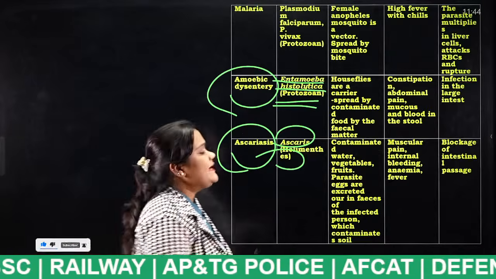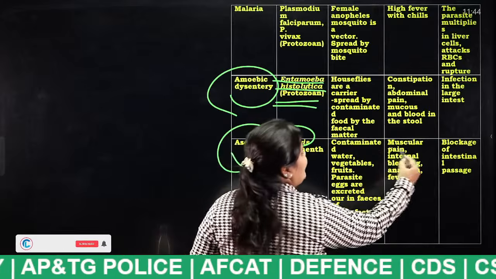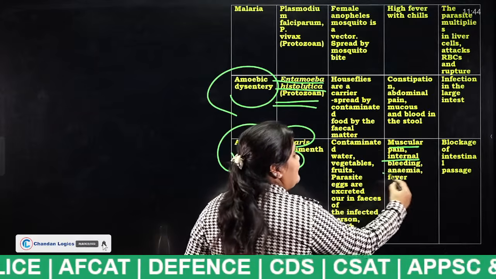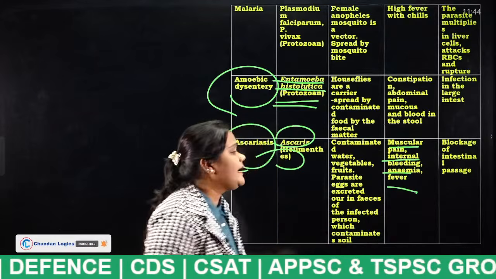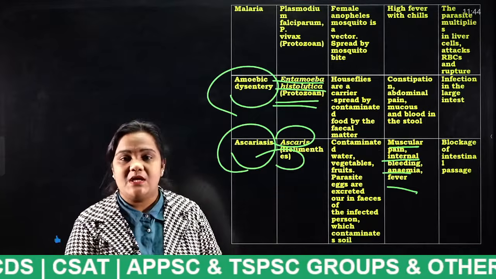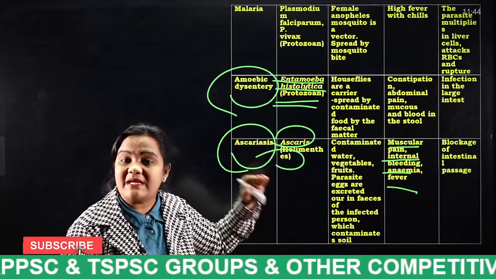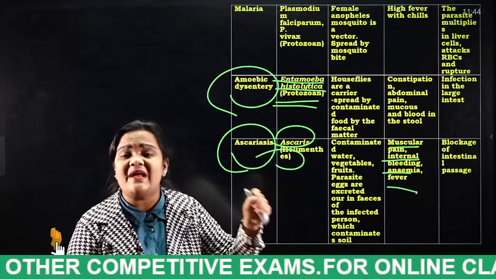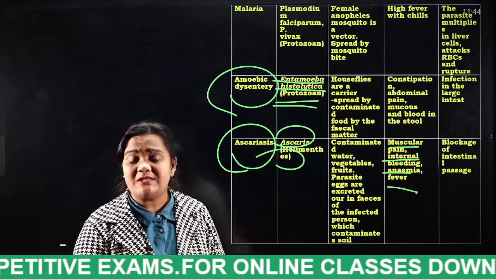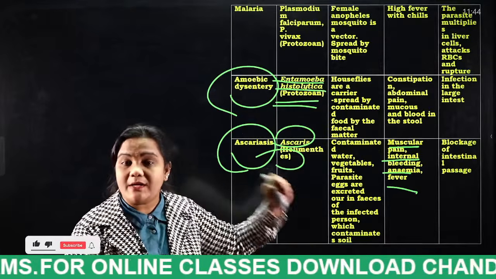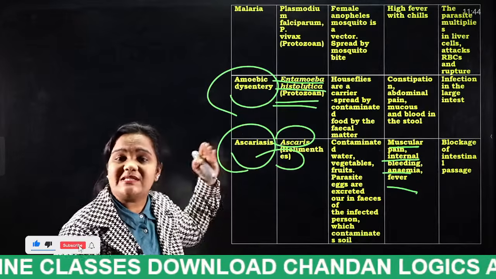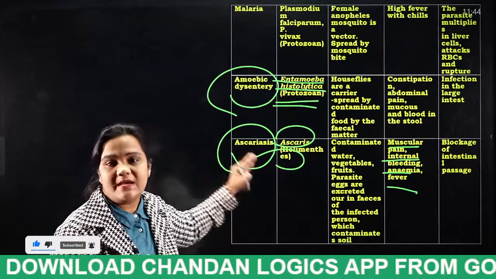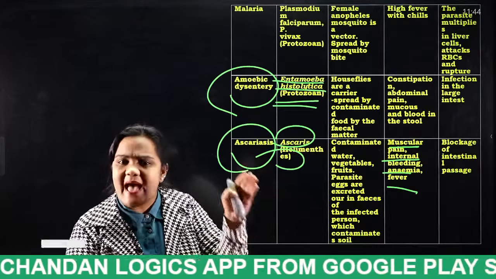Okay, so what are the symptoms actually? Muscular pain, internal bleeding, anemia, fever, and blockage of intestinal passage. So these are the symptoms if a person is infected with ascariasis. Okay, each and everything is very important, students. If you get a question paper from moderate to difficult level, these types of questions will be asked from this unit. Okay, what is ascariasis?